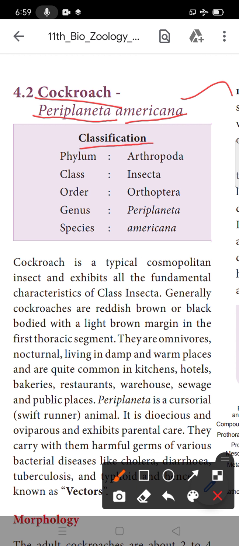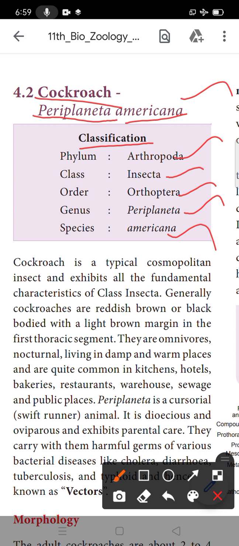Now the classification of the cockroach: phylum Arthropoda, class Insecta, order Orthoptera, genus Periplaneta, species americana. Once more I repeat: phylum Arthropoda, class Insecta, order Orthoptera, genus Periplaneta, species americana.